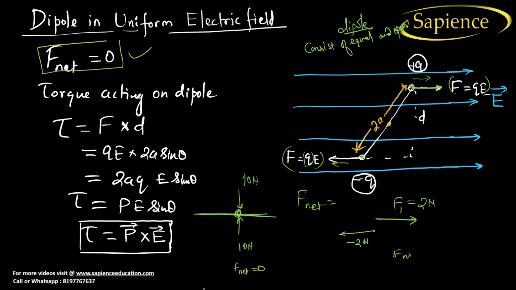Net force will be 0. If I place this 10 Newton in this direction and the other 10 Newton in this direction, then also the net force is 0, because both are equal and opposite. But what changes when you separate them? It will create a torque. It will try to rotate it.